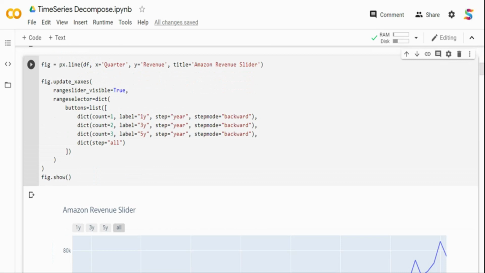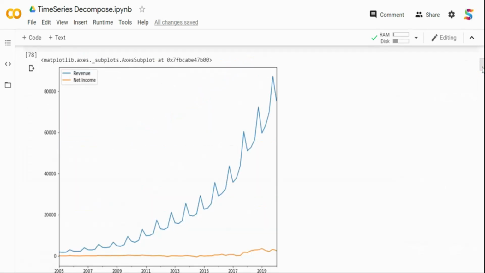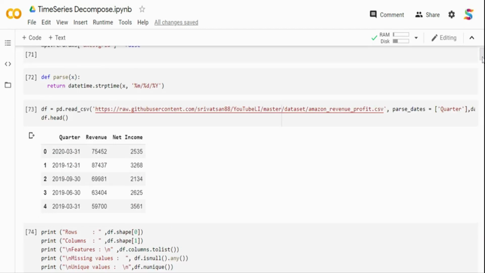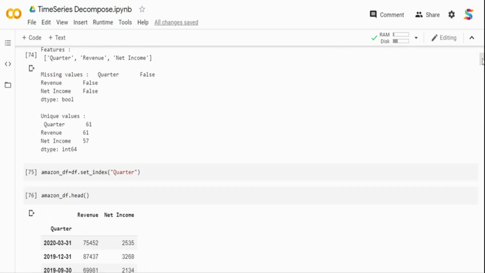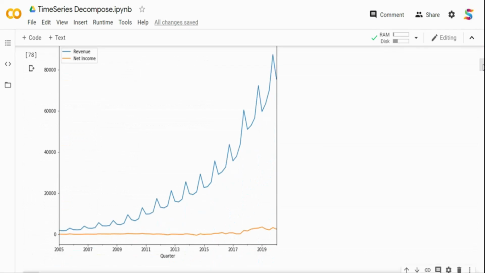So I'm taking the same data set. This is the Amazon revenue and profit data set. I have already loaded it. It's in my GitHub repo. You can also download it online. It's available everywhere. I have already loaded it, and then let's move on.